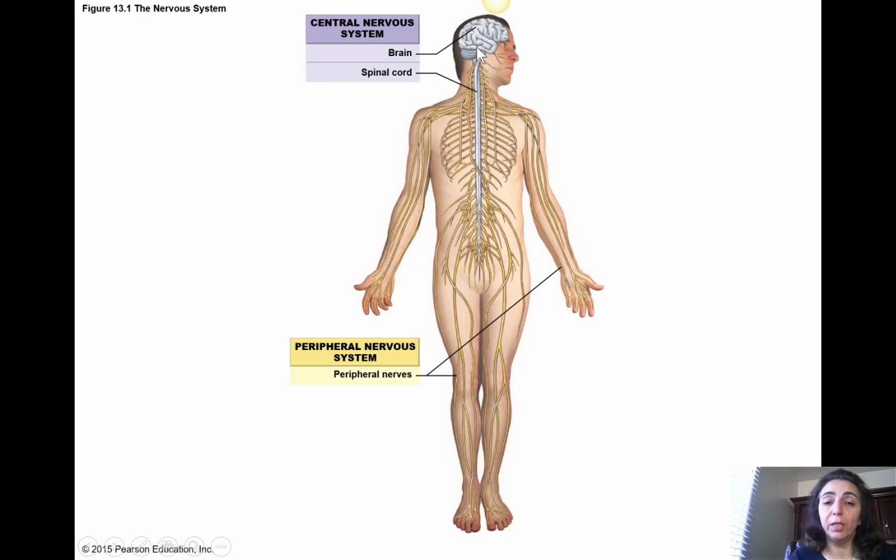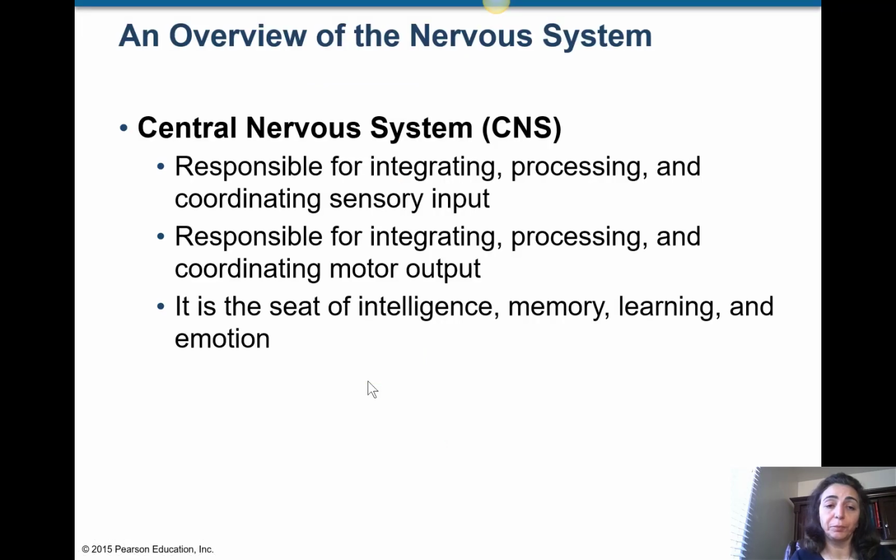We call them cranial nerves. You remember, cranium is the part that the brain is located inside, right? So we have cranial nerves, the nerves that are coming out of the brain. We have all the spinal nerves, all the nerves that are coming out of the spinal cord. All of them are making the peripheral nerves.